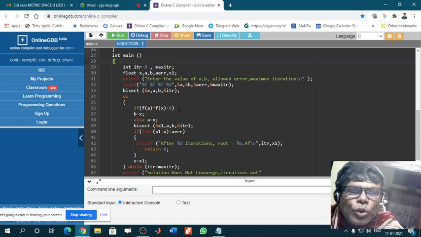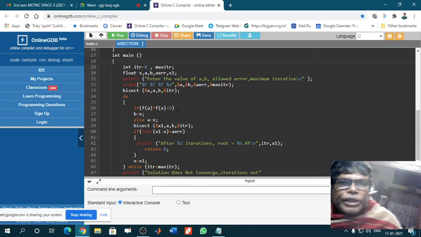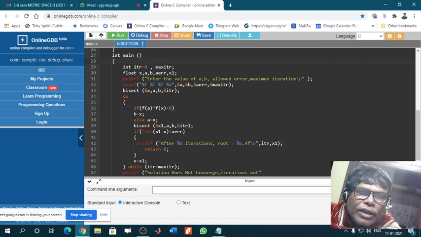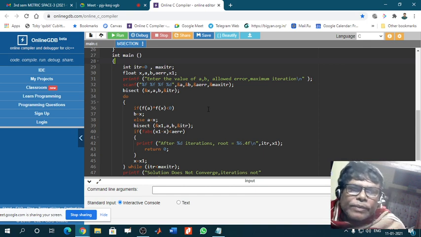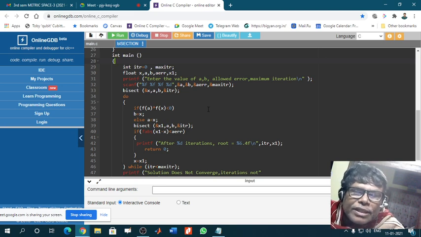Now do is followed by an if command, that is a logical statement. If you know the bisection method, you know that if fa and fx, that means the multiplication of fa and fx, is less than 0, that means fa and fx are of opposite sign, then we choose b as x. Choose b as x. Else, if this is not the case, then choose a as x.